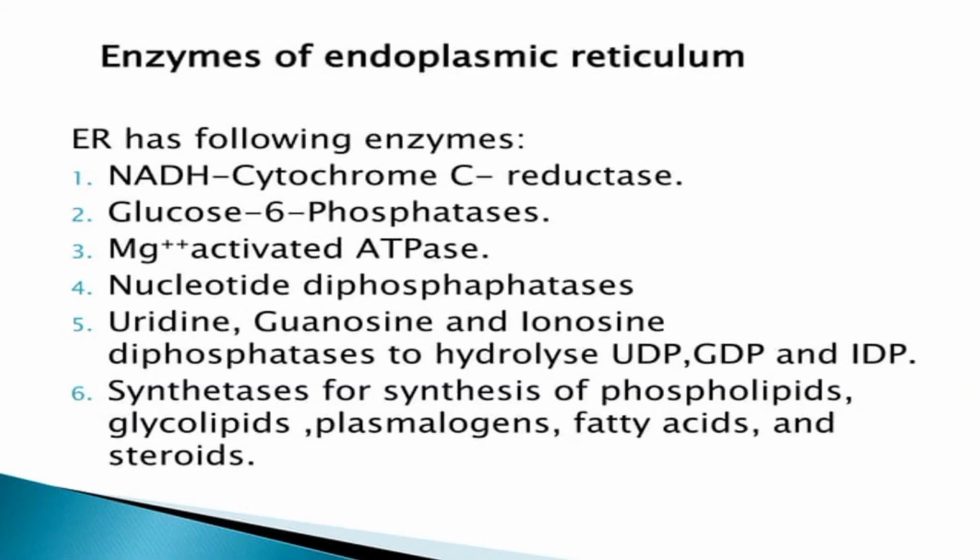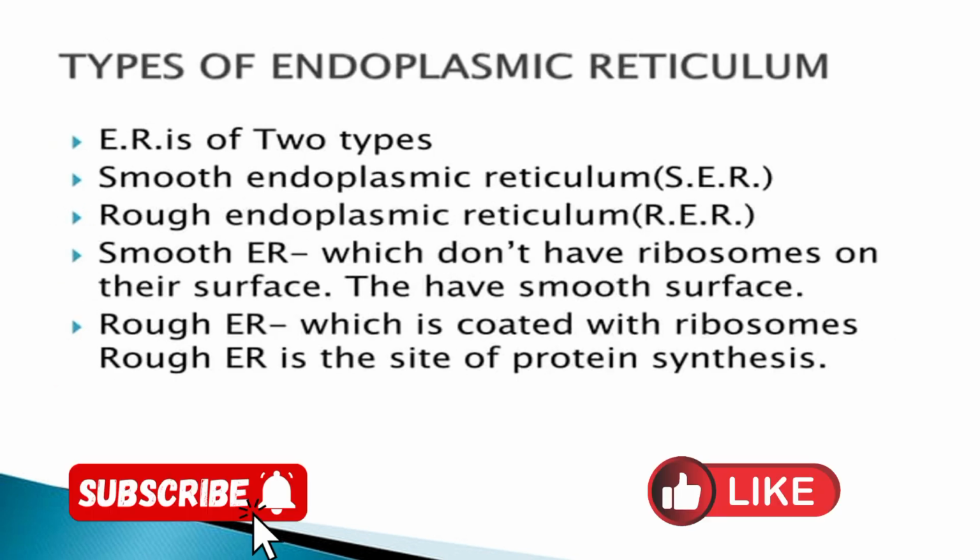Various types of enzymes are present in the endoplasmic reticulum. There are two types of endoplasmic reticulum based on the presence and absence of ribosomes. The endoplasmic reticulum in which ribosomes are attached, present near the nuclear membrane, is known as rough endoplasmic reticulum, and that form of endoplasmic reticulum in which ribosomes are not present on the surface is known as smooth endoplasmic reticulum.